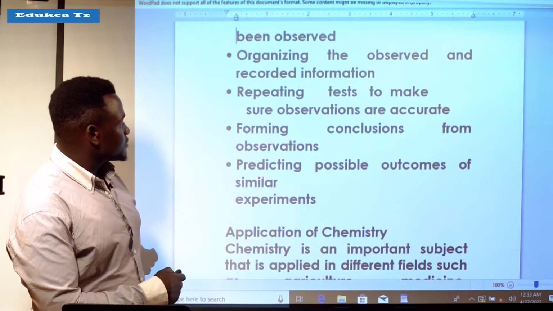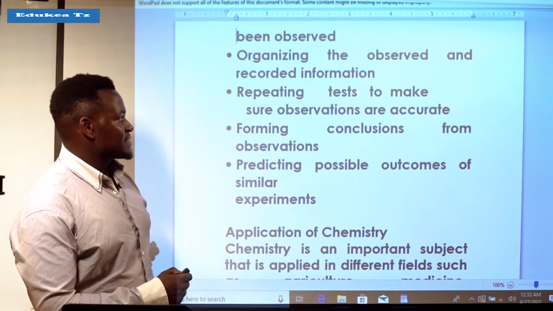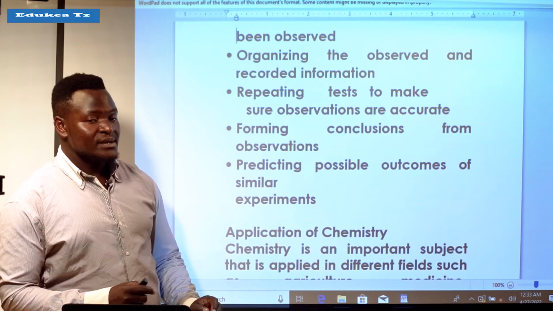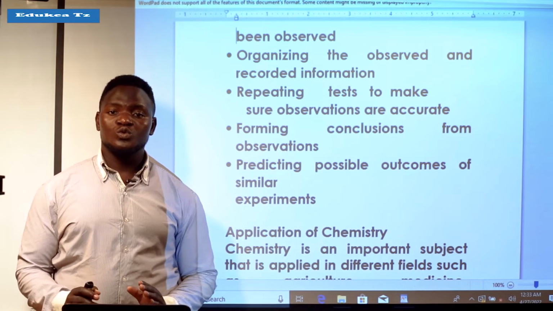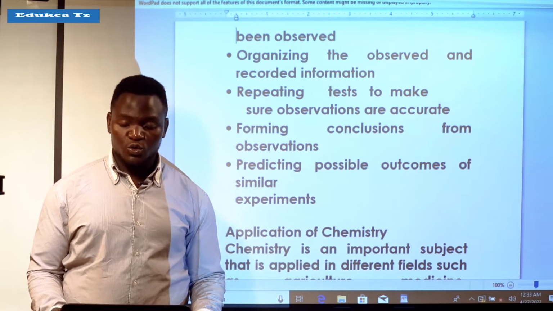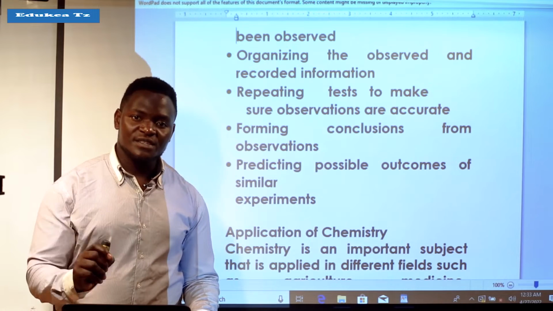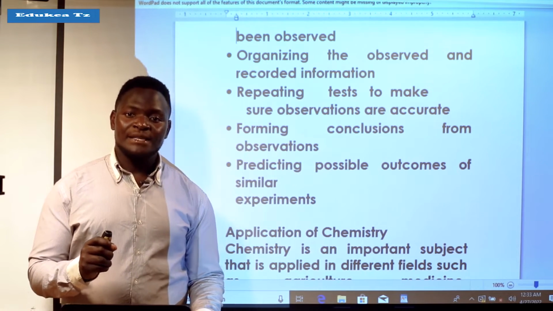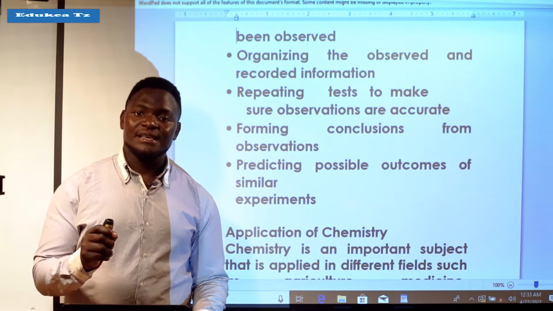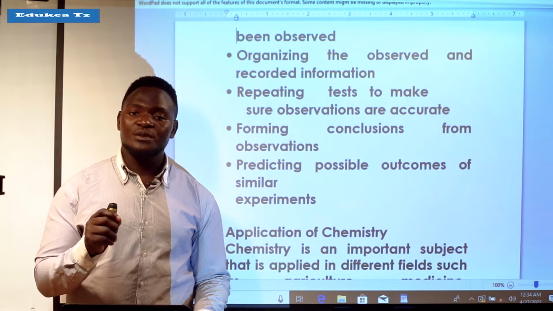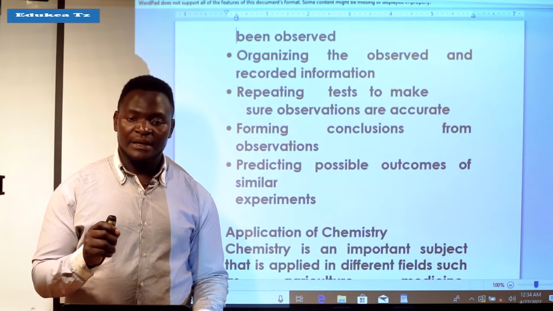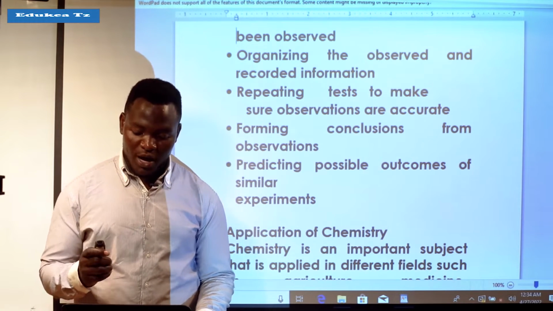You have to repeat tests to make sure observations are accurate. That means you have to be sure, to ensure yourself, that the observation you have made is true and real, because this is a scientific subject. You have to do your things in a proper and more accurate way.